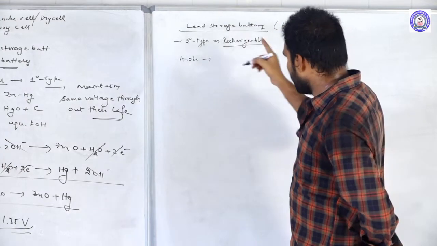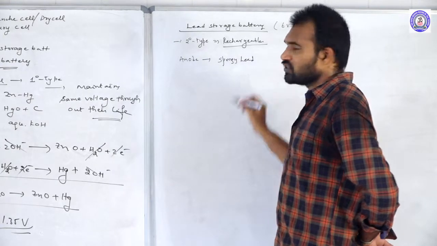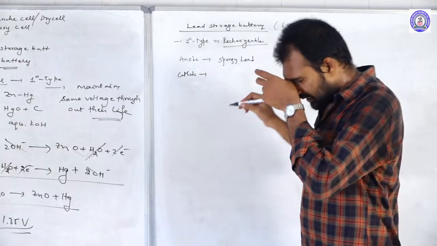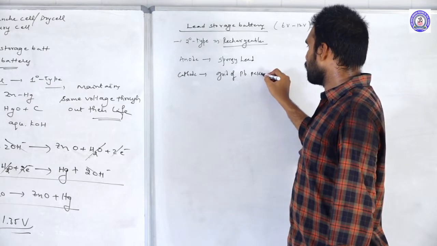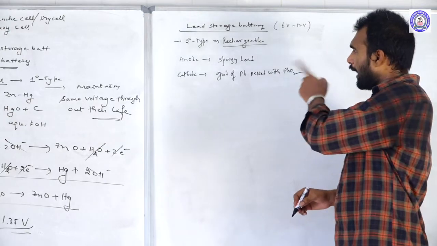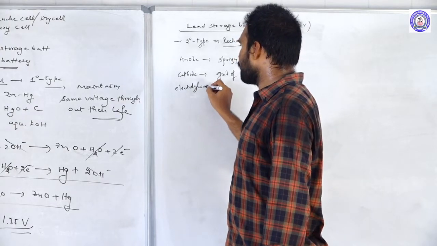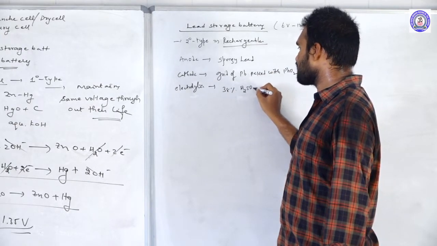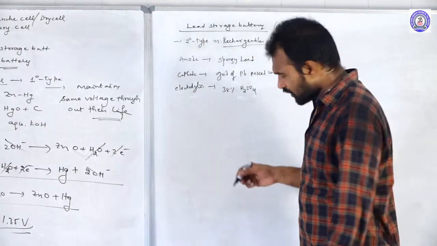Here in the lead storage battery, spongy lead acts as the anode. A grid of lead packed with lead oxide will act as the cathode, and its electrolytic solution is 38% H2SO4 solution. 38% H2SO4 is used as the electrolytic solution. Let us see the reaction.